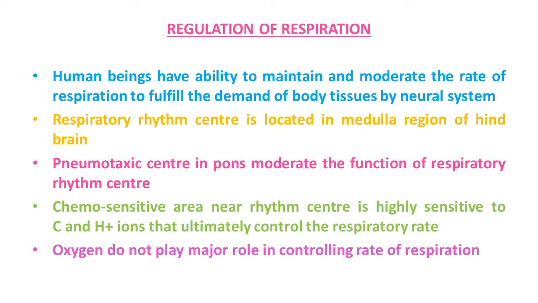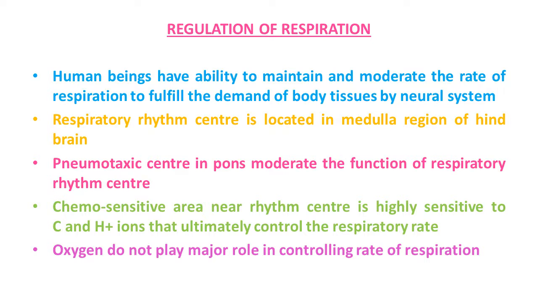An increase in these substances can activate this center, which in turn can signal the rhythm center to make necessary adjustments in the respiratory process by which these substances can be eliminated.